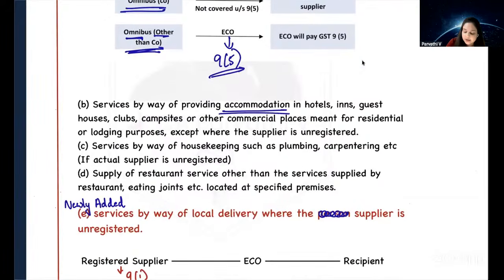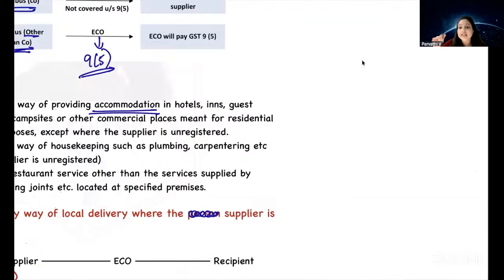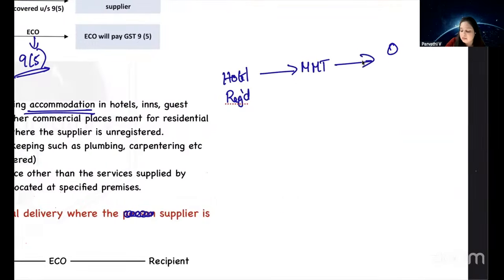Next is accommodation services. What did we learn in accommodation services? If the actual supplier, the hotel, is registered, we are booking a hotel room through Make My Trip. So the hotel is providing accommodation services through an e-commerce operator to the recipient. What did we learn in this? If the actual supplier is registered, the hotel will pay under 9-1. Means what? Forward charge mechanism.